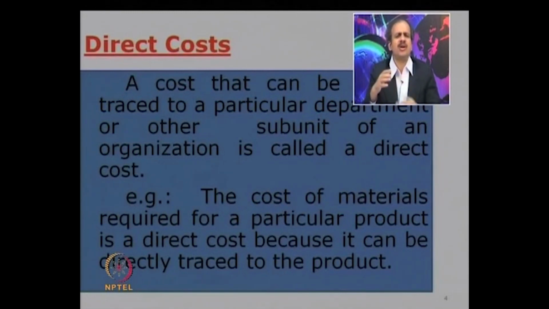There are relatively fewer examples, because expenses like maintenance, expenses like rent, these are more common in nature, they are indirect in nature. But suppose we have to pay royalty to the technology provider and the royalty is to be paid on per unit basis. So, you make one unit, you pay so much of royalty, then that royalty becomes a direct expense. If the royalty is paid in lump sum, that you have paid 100 crores and now you produce as much as you want, then it becomes an indirect cost. But when the royalty is payable on per unit basis, it is a good example of a direct cost.